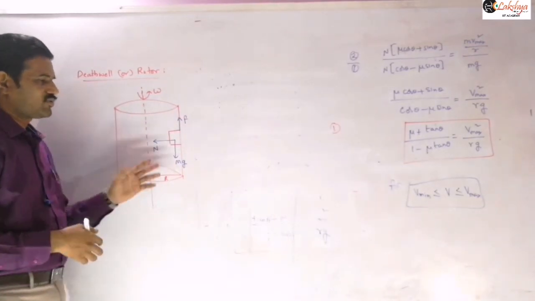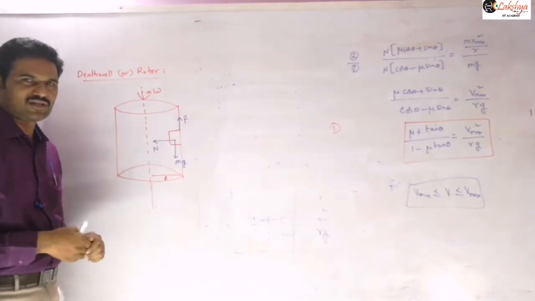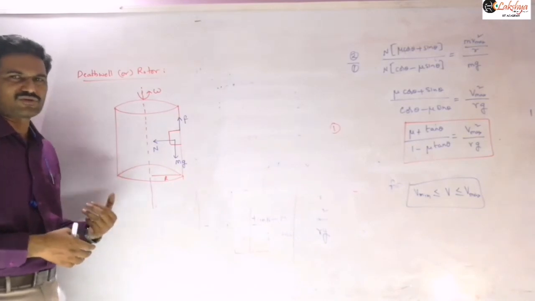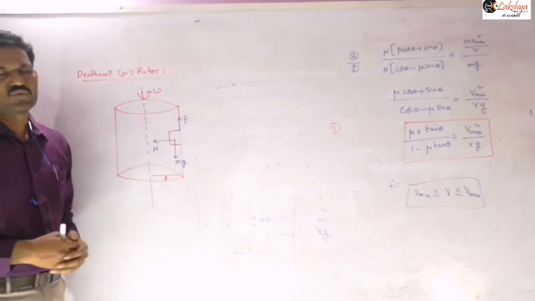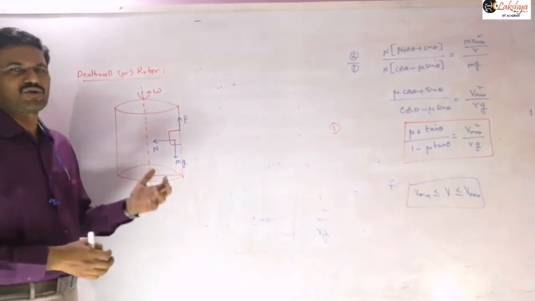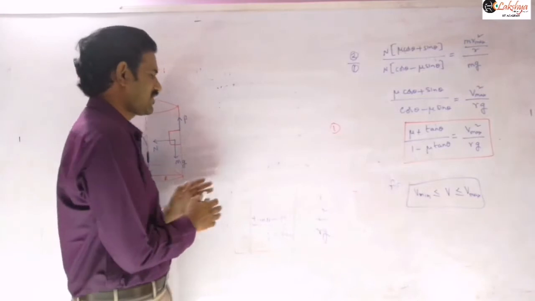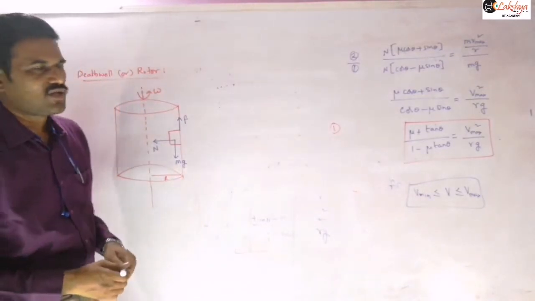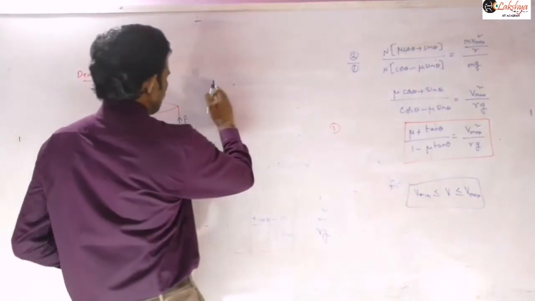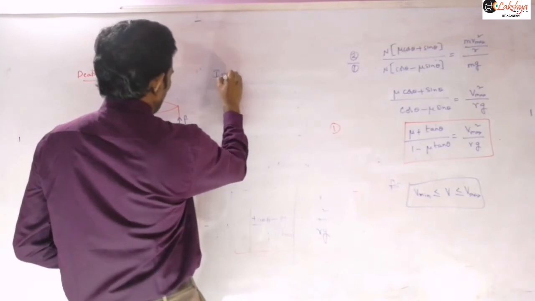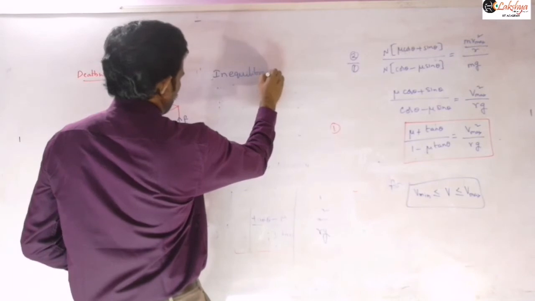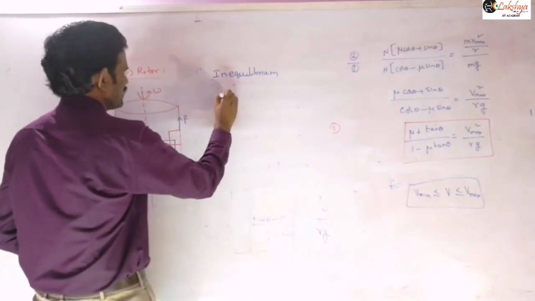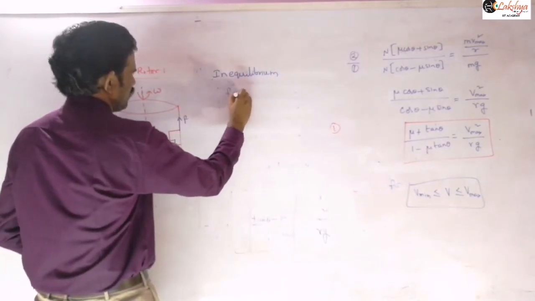Now you can observe that these are the forces acting on this object with respect to the ground, if you are taking that. With respect to the cylinder or that well, we need to consider a pseudo force, which is nothing but the centrifugal force. Here I am writing with respect to the ground. So in equilibrium, I can write F is equal to mg.